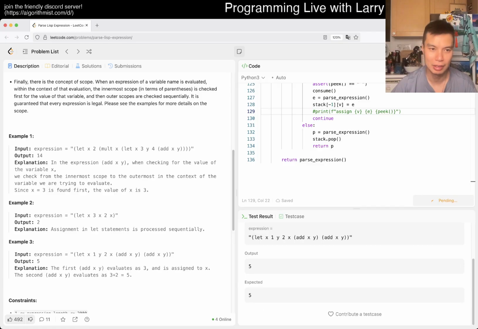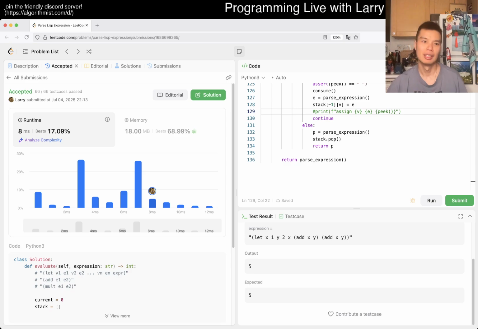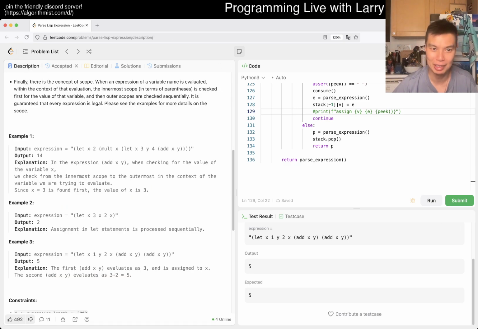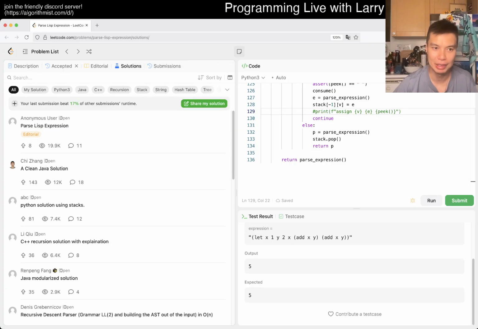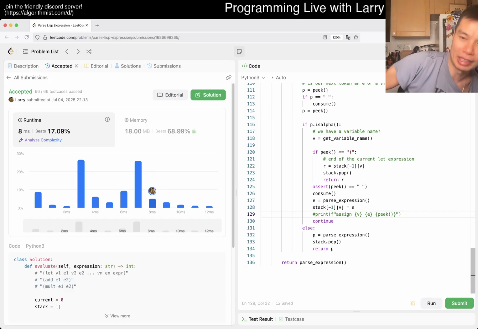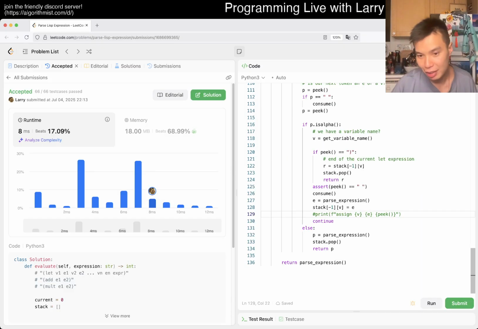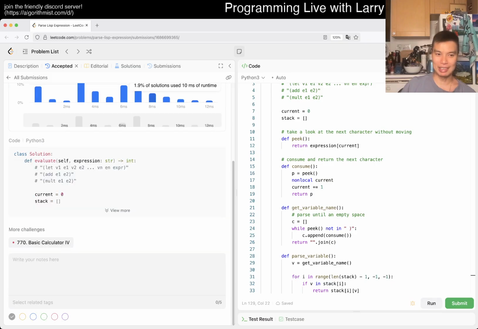So okay, let's give us a quick submit. Come on, baby. Yes. It is a relief because this is very easy to mess up. I wouldn't have been surprised if we had like 5 wrong answers and we had to debug it the entire way. But so far that was pretty good. 51 minutes, we kind of ground it out. Honestly, I don't know if I expected to work on this problem like this, but that's fine.